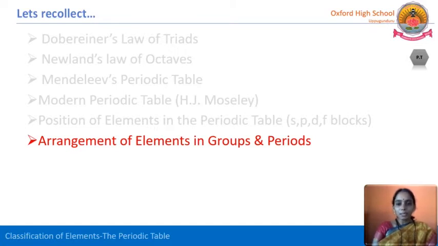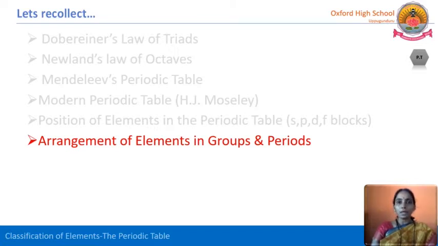A group is nothing but a vertical column. So whenever we mention the name group, you have to consider that it is from top to bottom, whereas when we mention period, we have to talk about left to right. We have 18 groups and 7 periods. These groups were represented in Roman numerals and Arabic numerals both.